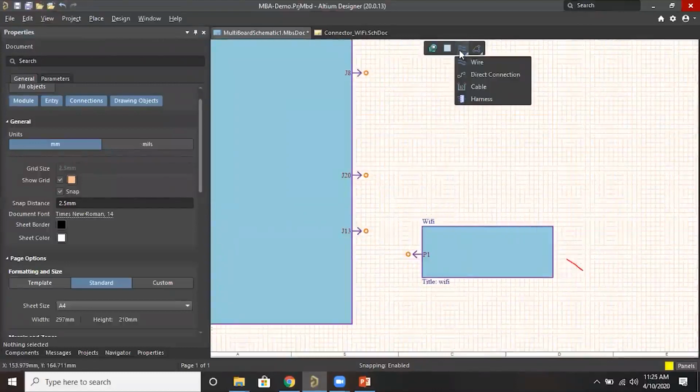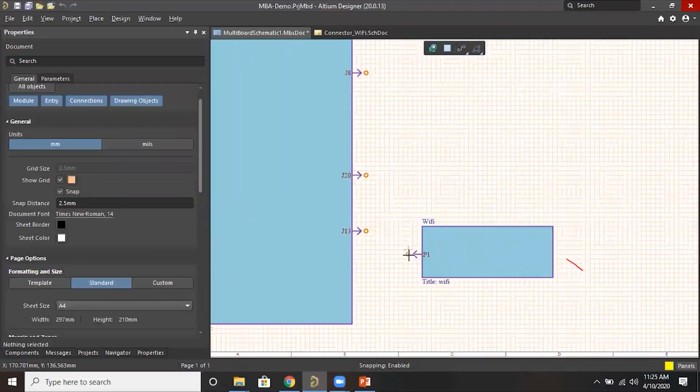In the place option, you have wire, cable. Here itself there is a shortcut: wire, direct connection, or cable or harness. In this example board or demo project, it's a H finger connector, so we have to use the direct connection only.